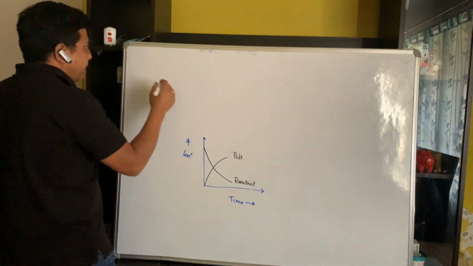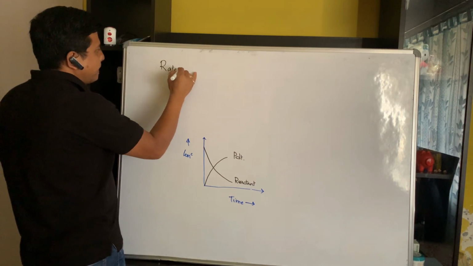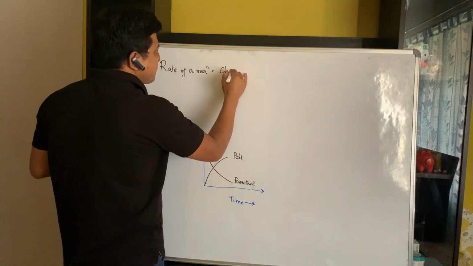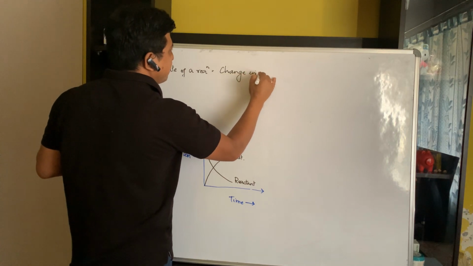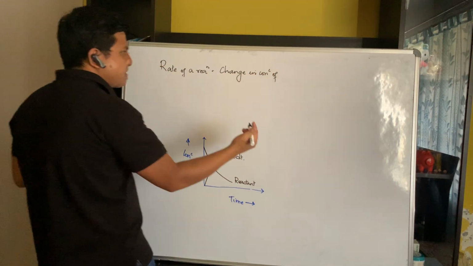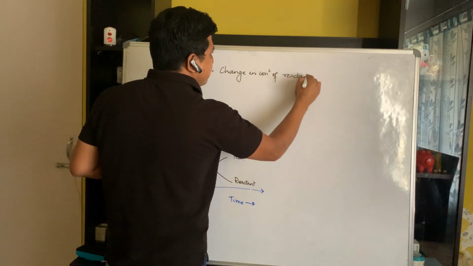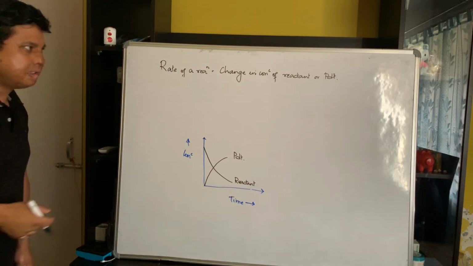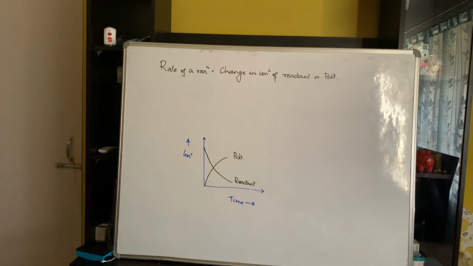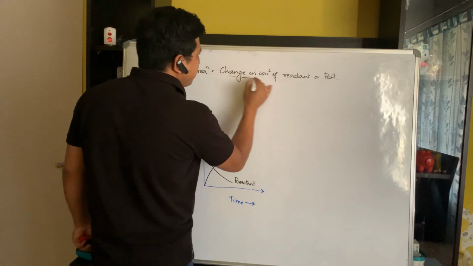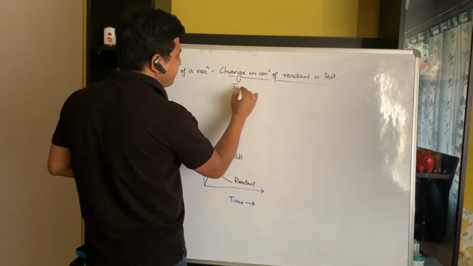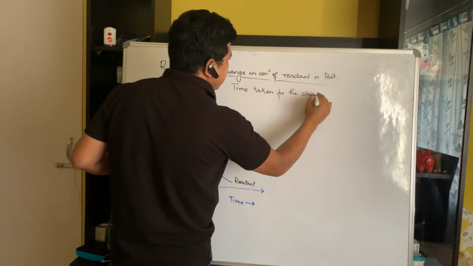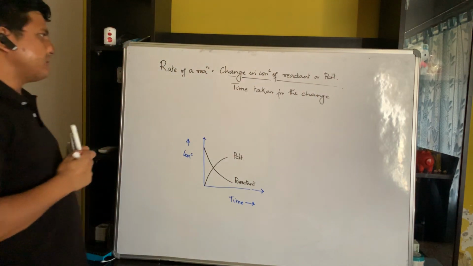The rate of a reaction is equal to the change in concentration of either reactant or product, divided by the time taken for the change. So this will be my formula for measuring the rate of a reaction.